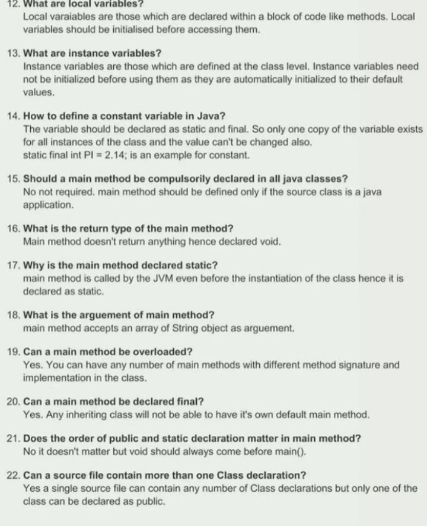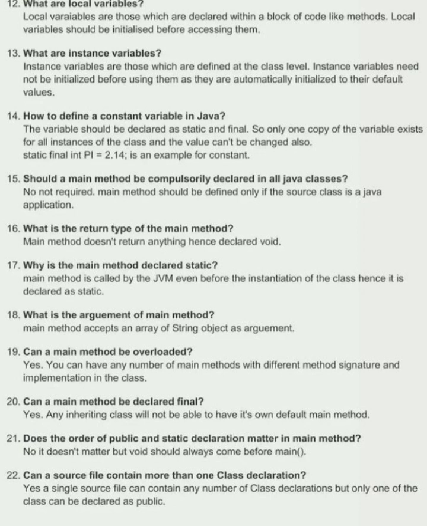18. What is the argument of the main method? The main method accepts an array of String objects as argument. 19. Can a main method be overloaded? Yes. You can have any number of main methods with different method signatures and implementations in the class. 20. Can a main method be declared final? Yes. Any inheriting class will not be able to have its own default main method.